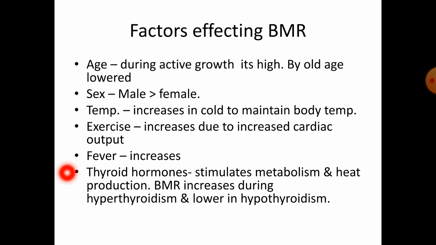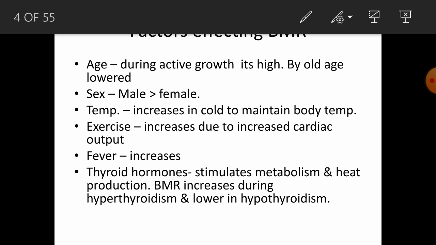So when there are more thyroid hormones, there is more metabolism and more heat production. So more energy utilization. So BMR is found to be increased. Whereas in hypothyroidism, the BMR is found to be lower. Hypothyroidism means unavailability of thyroid hormone. So if thyroid hormone is not available, then the metabolism and the heat production are also lowered, which causes lowering of the BMR value.